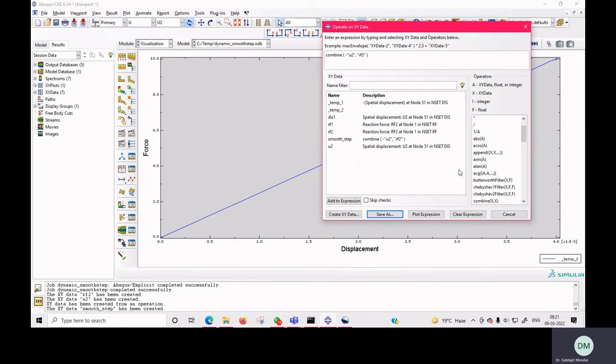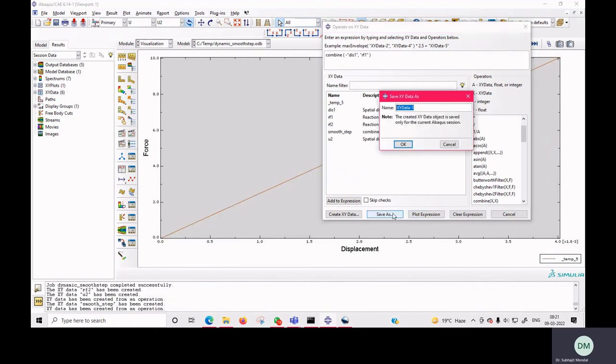and first one we'll save it, this one combine minus, sorry, combine minus displacement, okay, and RF, and plot. Here we'll save it as your static.